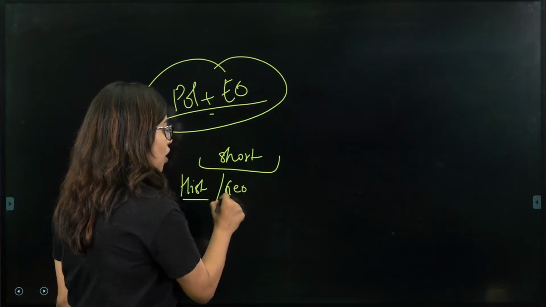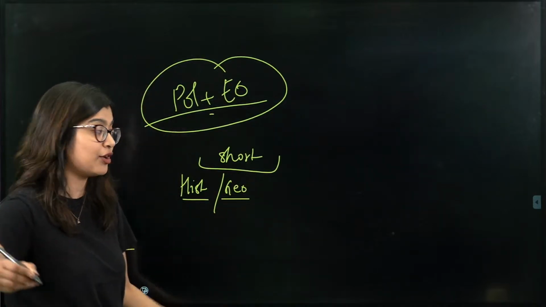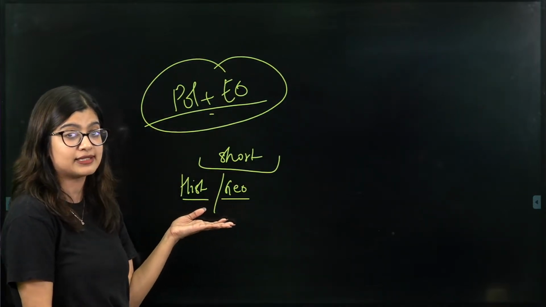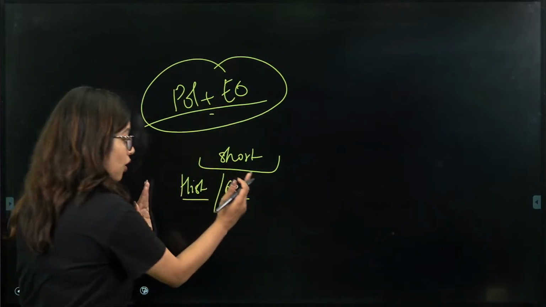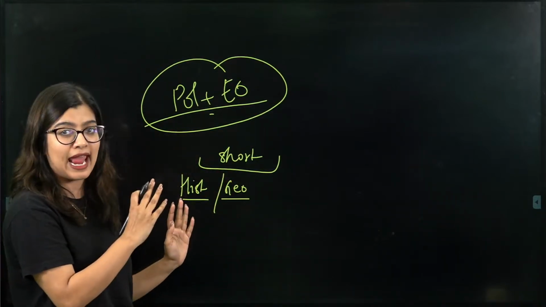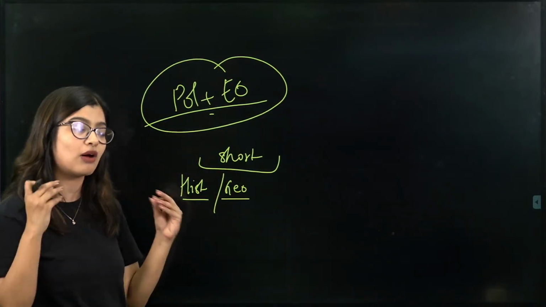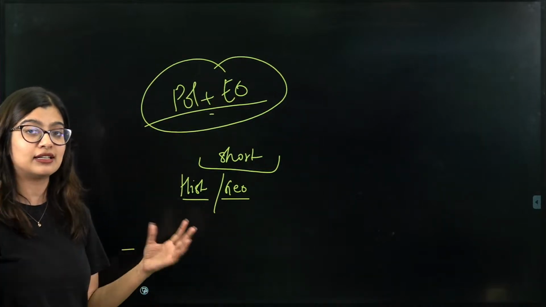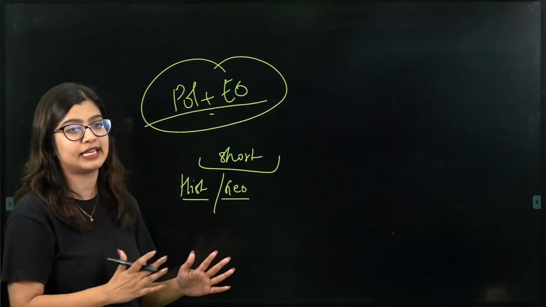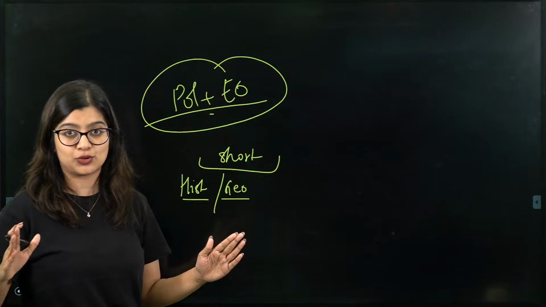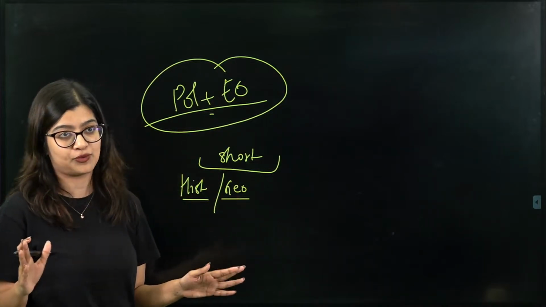If you are someone who's not able to recall things for a long period of time, because these two are memory based, then keep geography, history for towards the end, because it's not like you have never studied it. You have obviously studied it, but the tougher chapters you can cover towards the end. So there are 2 kinds of students here, and I've given you 2 kinds of strategies.